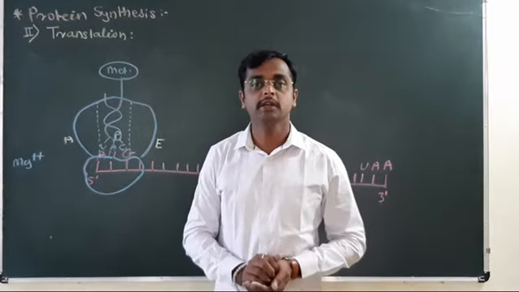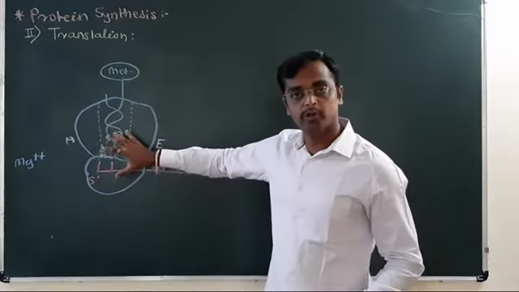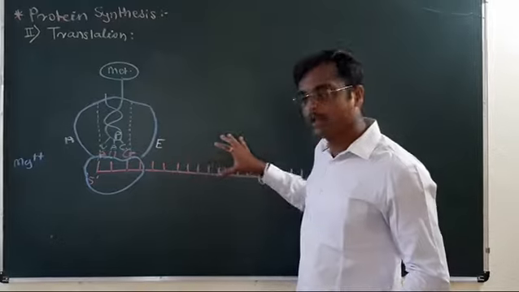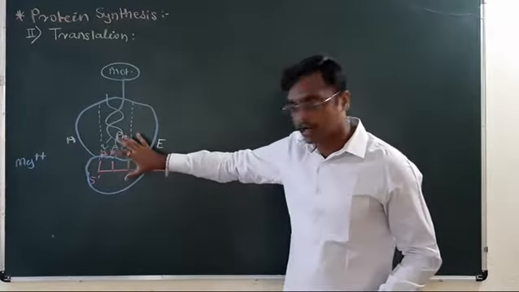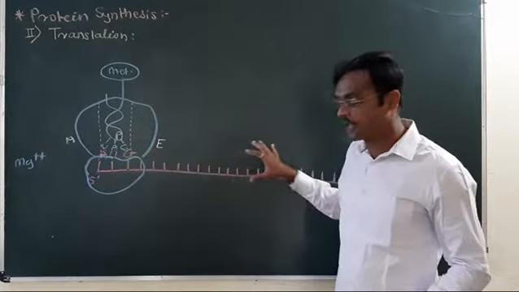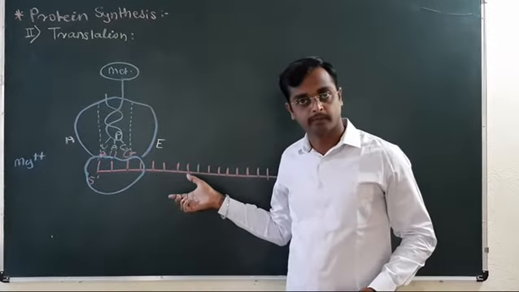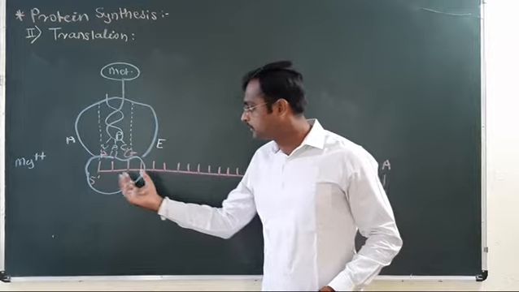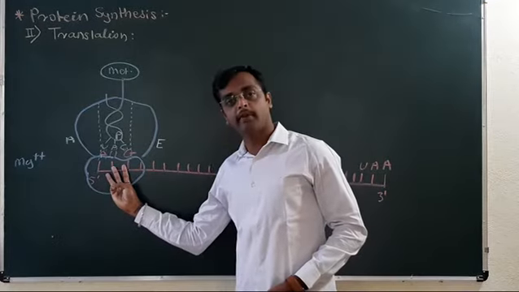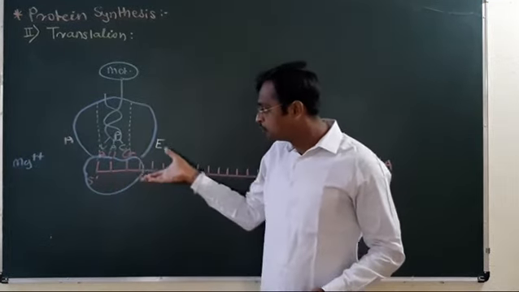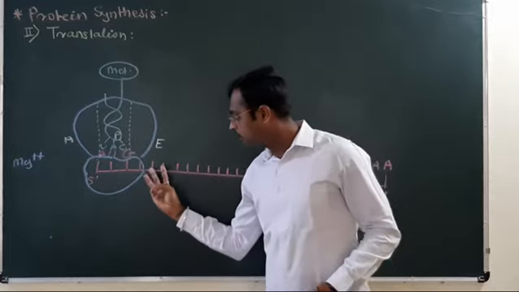This ribosome moves along the length of this mRNA molecule, one codon ahead each time. Now this codon is read by the ribosome. Now this ribosome moves to the second codon.